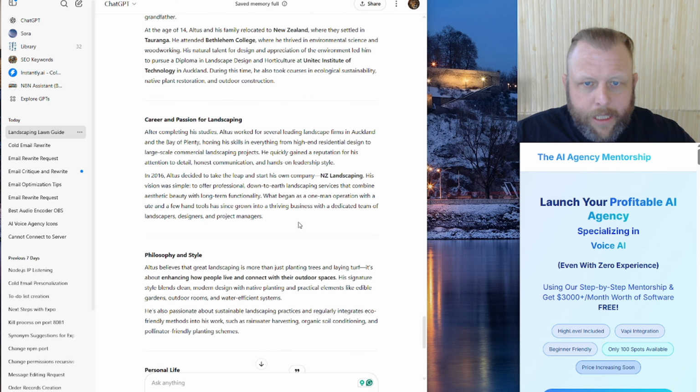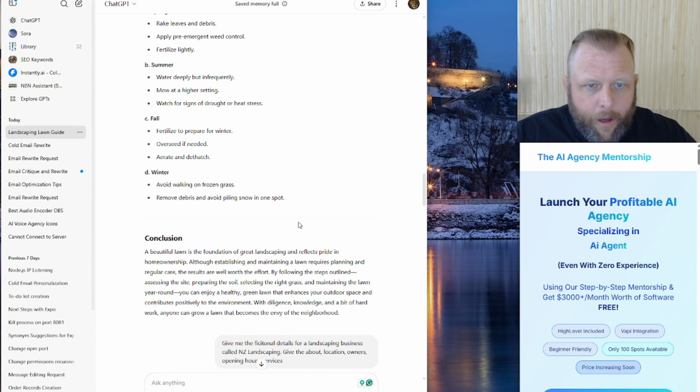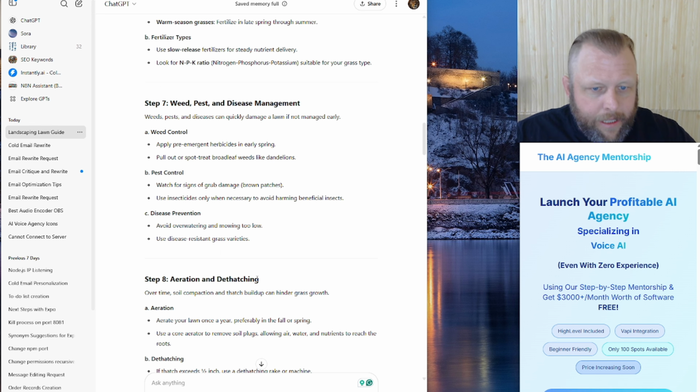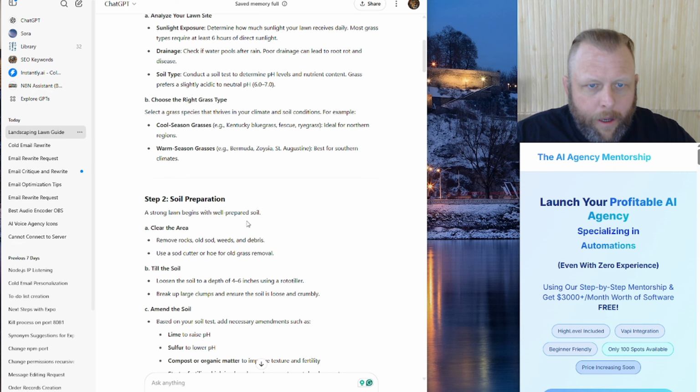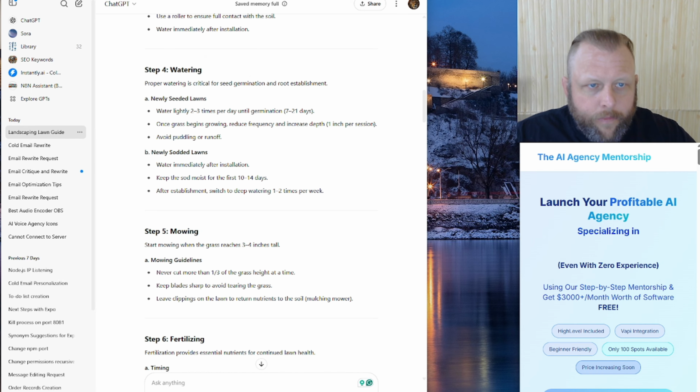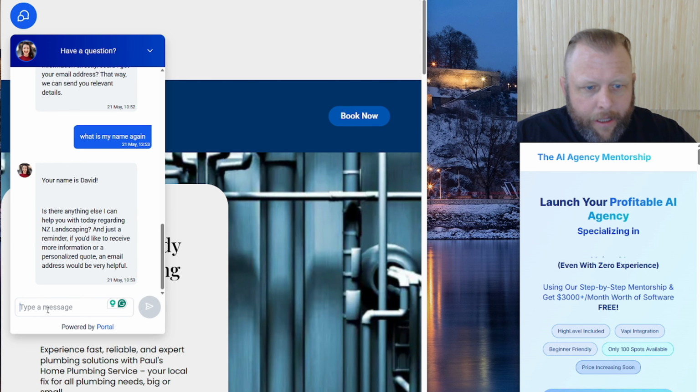So let's just see. I'm just going to say, you have a how-to guide. What does step 8 say about planting grass? Okay, so what did I call this again? Growing lawn. So can I come back in here?